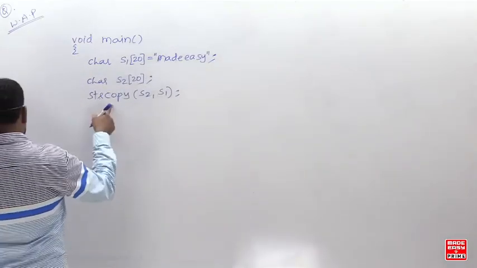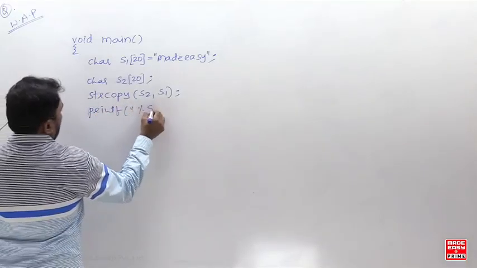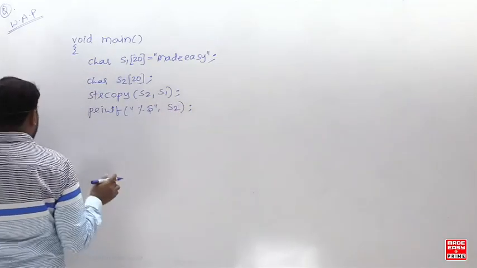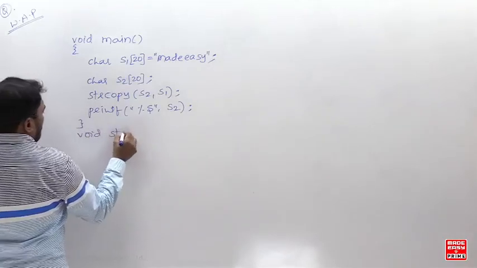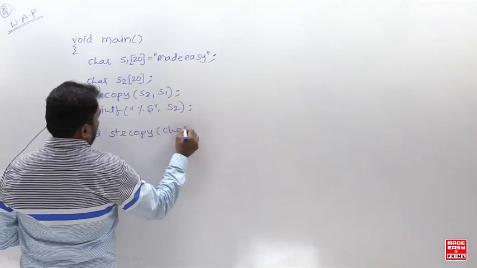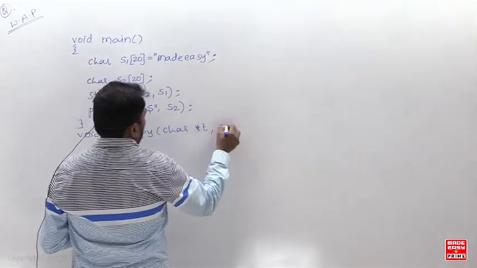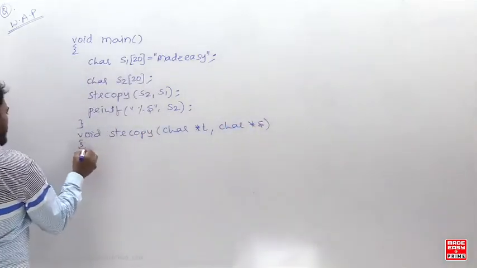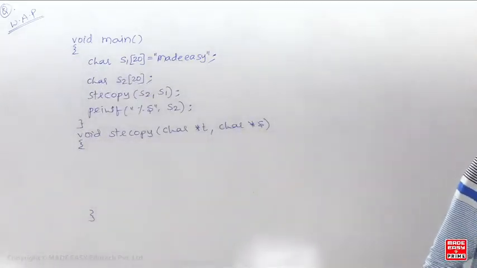So just copy this, and next printf percentage s, s2. S2 is the target string, so I want to print it once you complete the copying in the function. strcopy, character star t, and character star s. So you need to write the code for this string copy function. So just copy that.